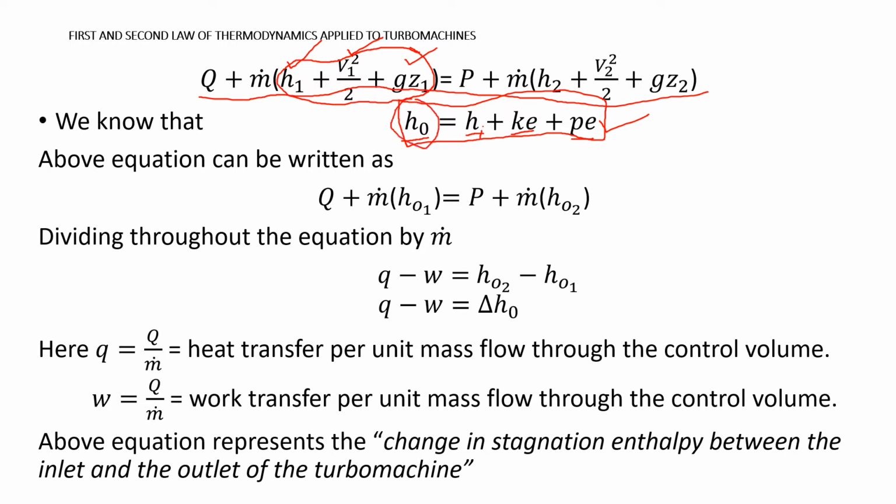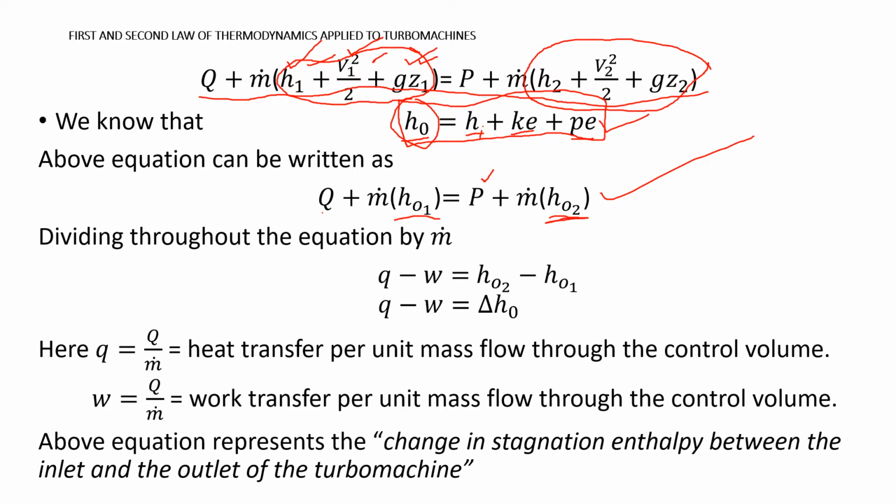You can see in this equation, Q plus m dot times the whole h1 plus v1 square by 2 plus gz1 is replaced with stagnation enthalpy. Similarly, on the right hand side, equal to P plus m dot times the whole three terms h2 plus v2 square by 2 plus gz2, is replaced with stagnation enthalpy h naught 2.